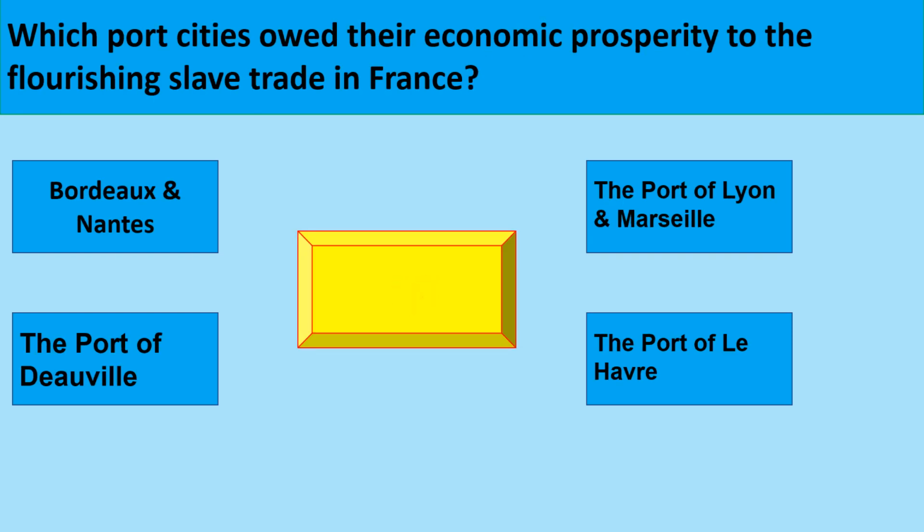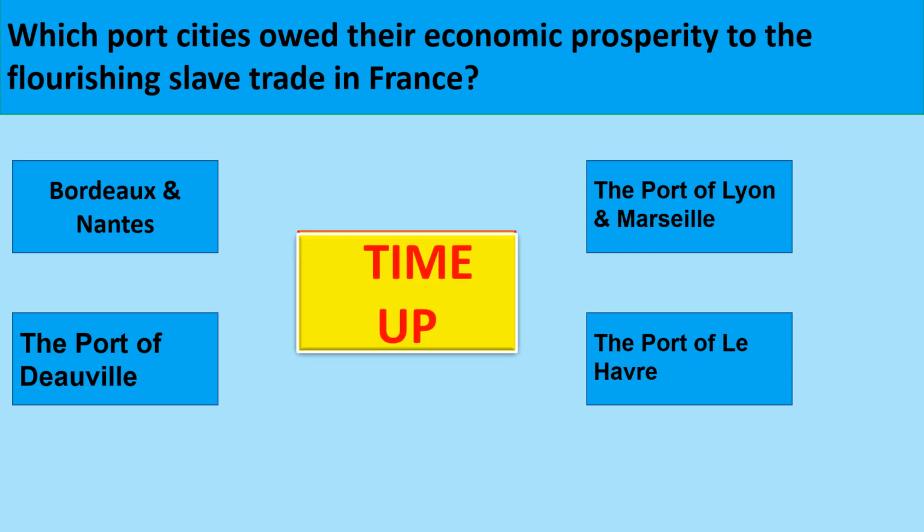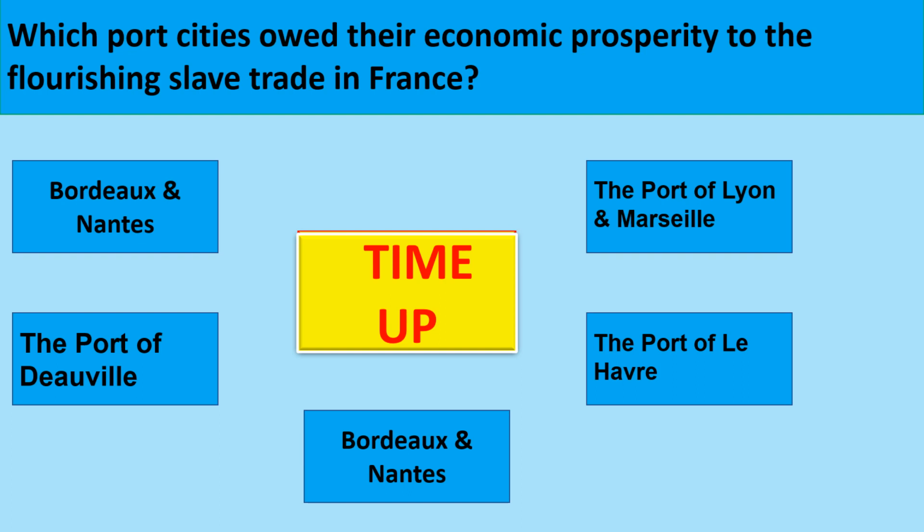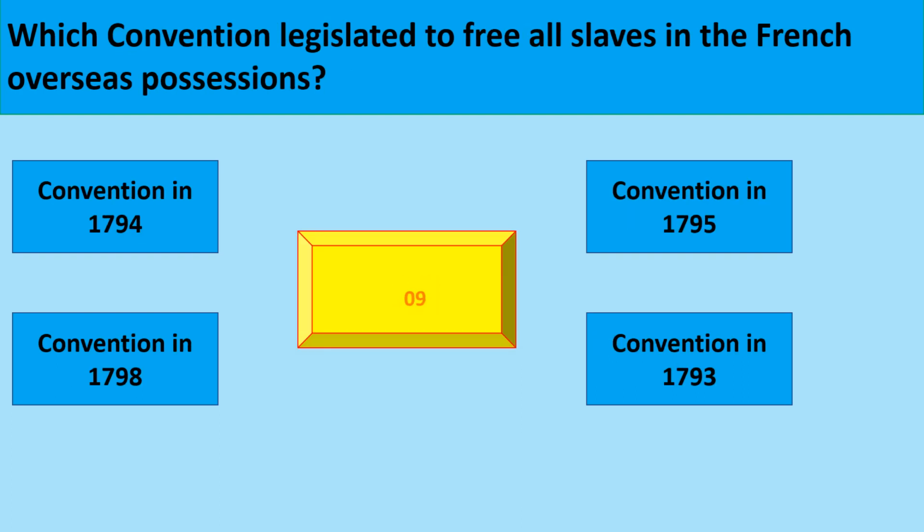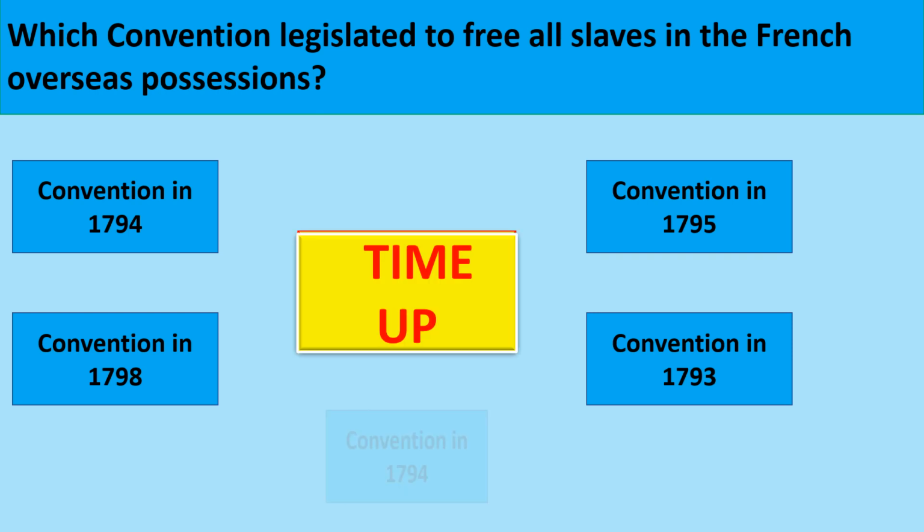Which port cities owed their economic prosperity to the flourishing slave trade in France? The correct option is Bordeaux and Nantes. Which convention legislated to free all slaves in the French overseas possessions? The correct option is Convention in 1794.